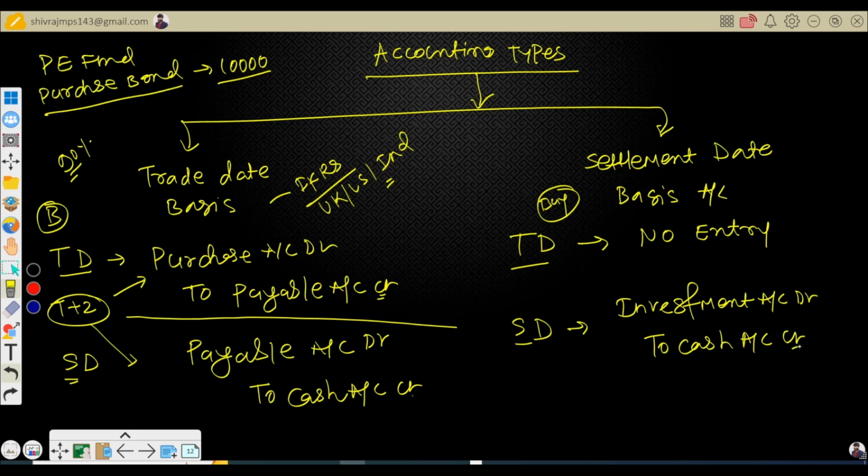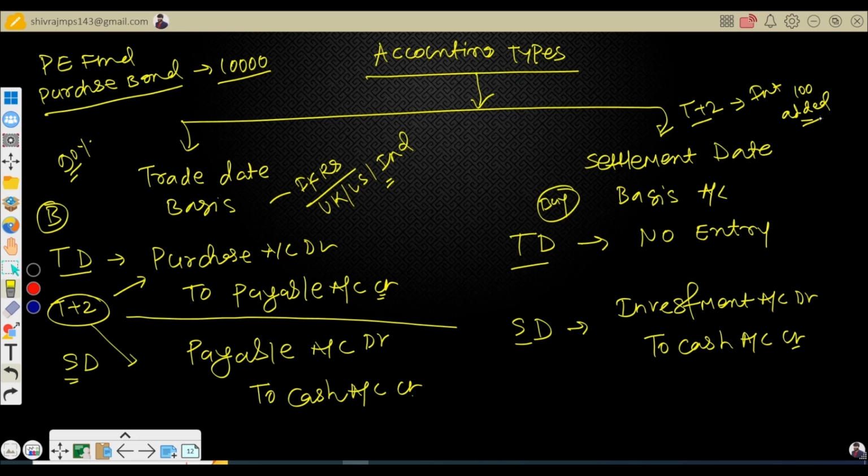So what if this price changed? Let's say on trade date interest wasn't accrued, but at T plus 2, let's say 2 days of interest payment, let's say 100, is added in the amount. It's just a hypothetical example, but you can apply the same logic to securities.